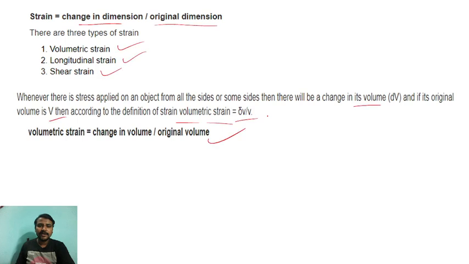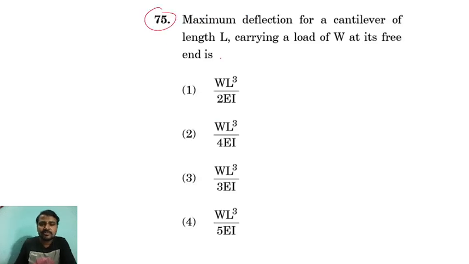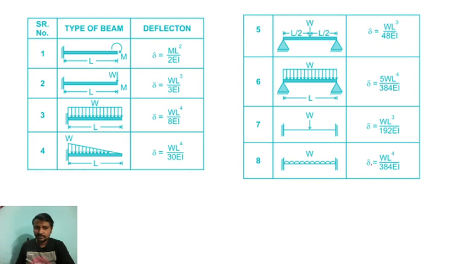Okay, right? Next question, the last question of this class. Maximum deflection for a cantilever of length L carrying load W at its free end. You can see the sketches, take a screenshot, or draw yourself.